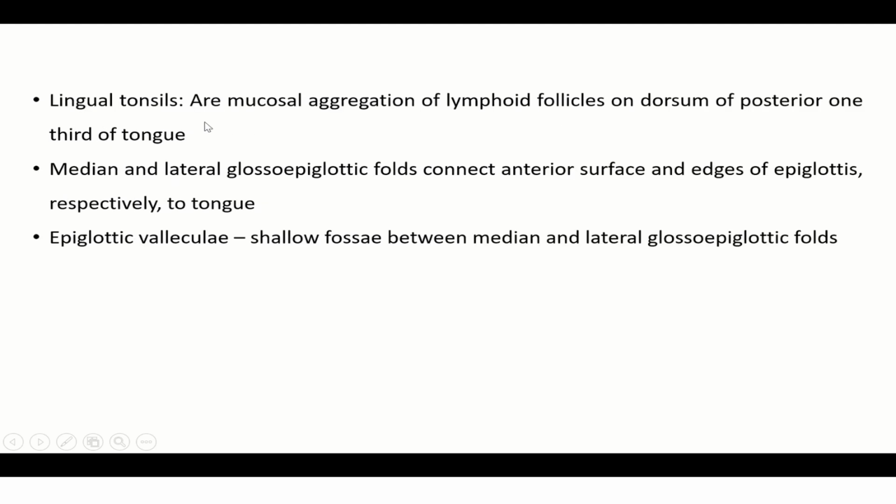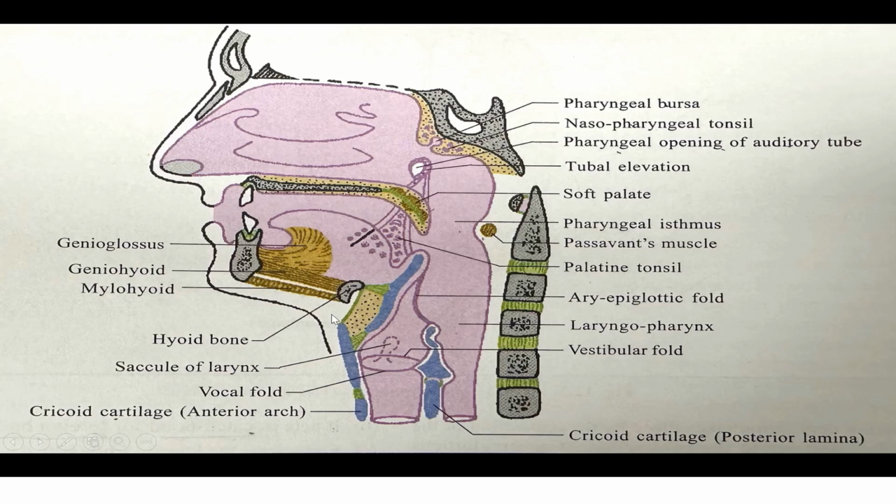The lingual tonsil is a mucosal aggregation of lymphoid follicles on the dorsum of the posterior one third of the tongue. The median and lateral glossoepiglottic folds connect the anterior surface and edges of the epiglottis respectively to the tongue. The epiglottic vallecula is a shallow fossa between the median and lateral glossoepiglottic folds. You can see here, this part will be the epiglottic vallecula.